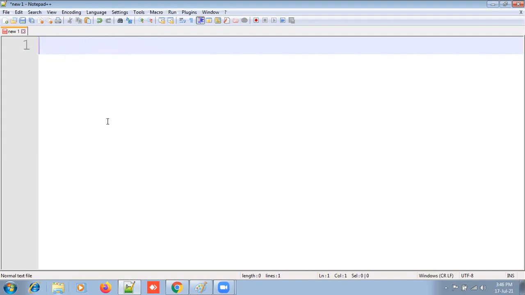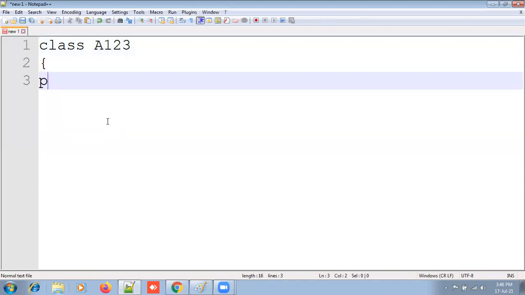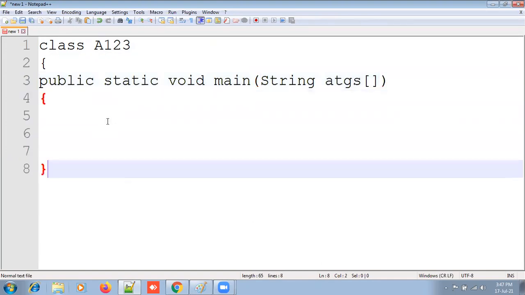Identifier program. I can directly write the class followed by your class name, that is your particular class name A123. Here I can type public static void main, followed by your particular string type, whatever argument we are going to pass, that is args. Open and close.